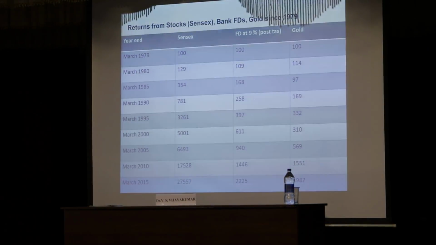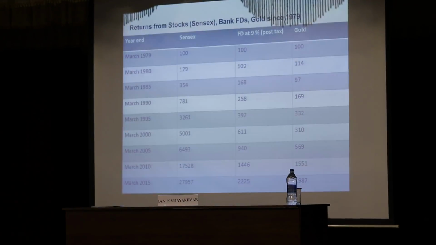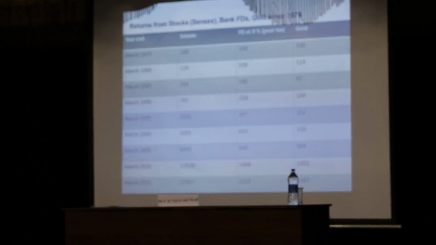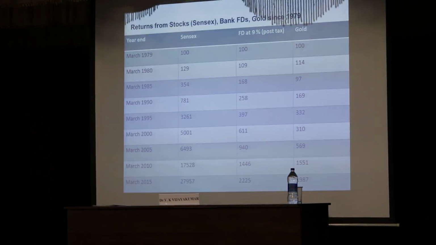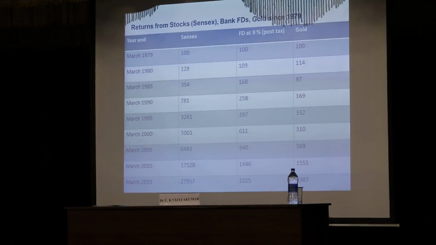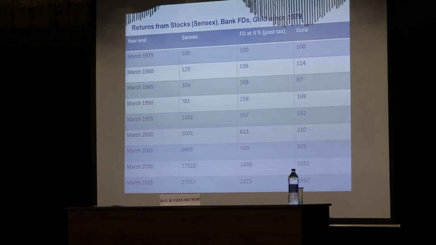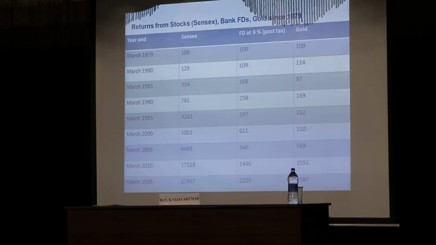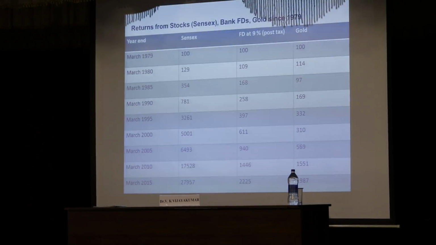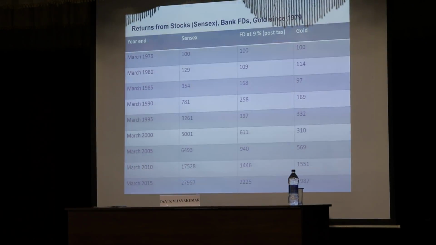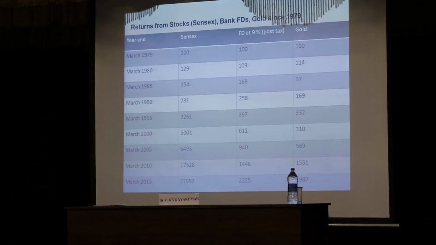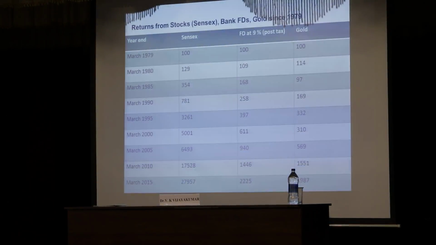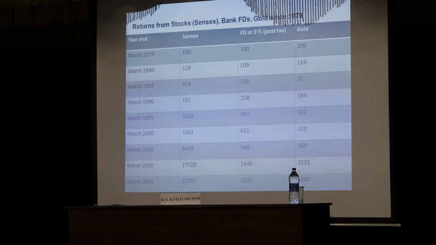Imagine a person who bought gold for 100 rupees in 1979. A person who deposited 100 rupees in the bank in 1979. And a person who bought the shares in Sensex in 1979. Look at what would have happened. I have taken the 5-year period here: 1980, 85, 90, 95, 2000, 2005, 2010, 15.